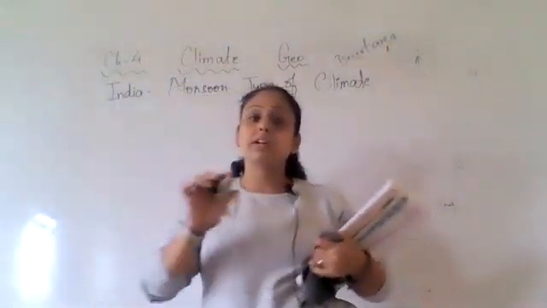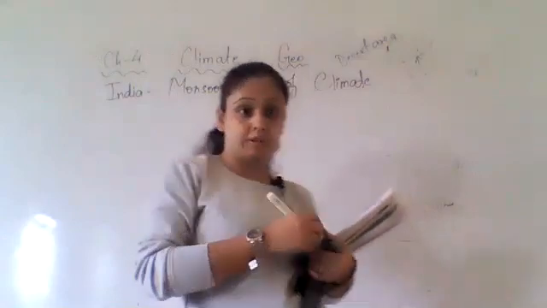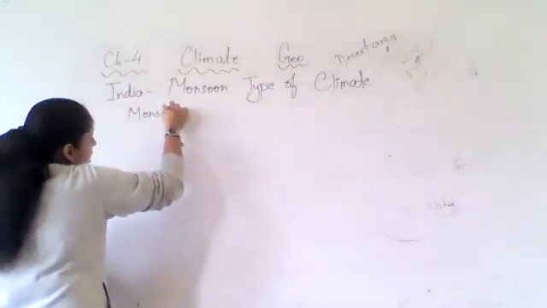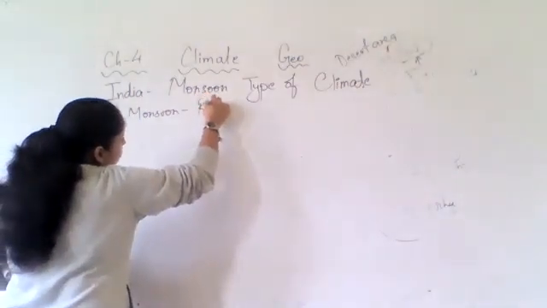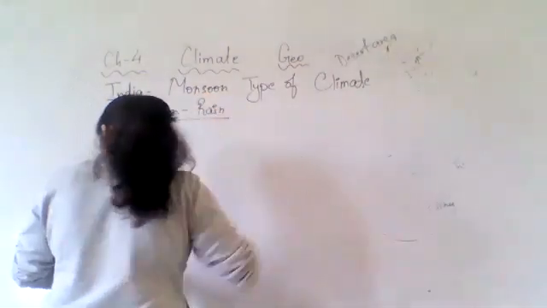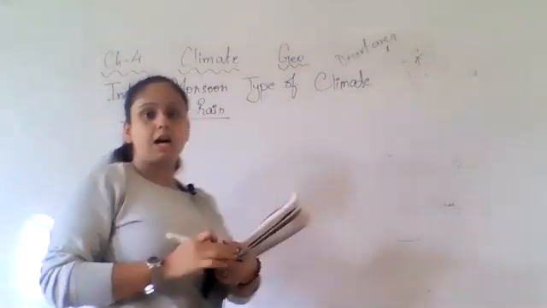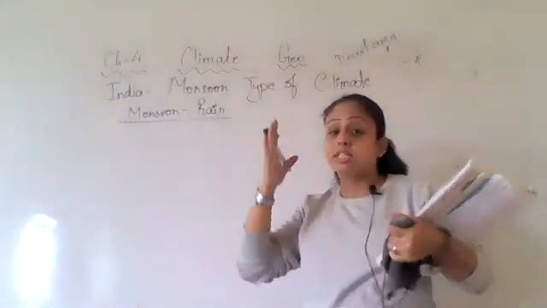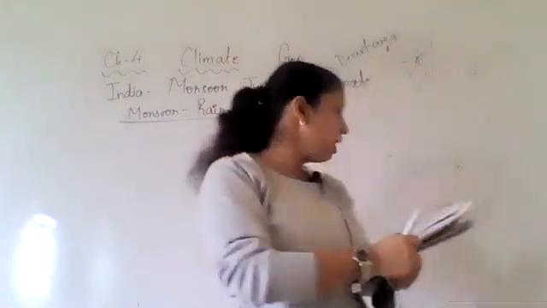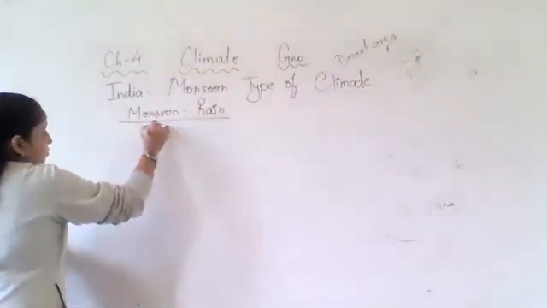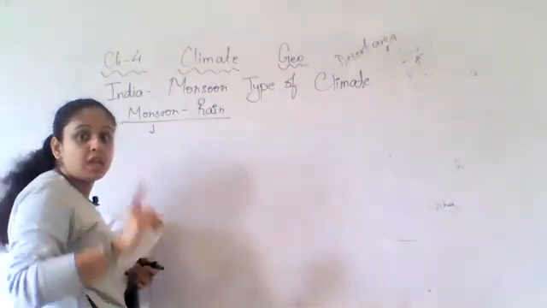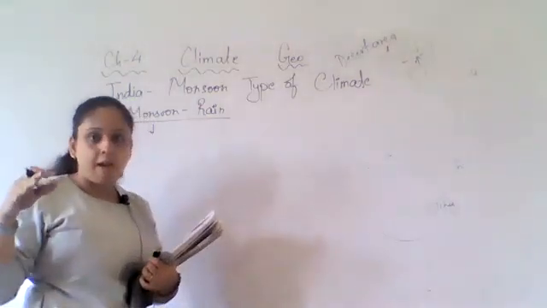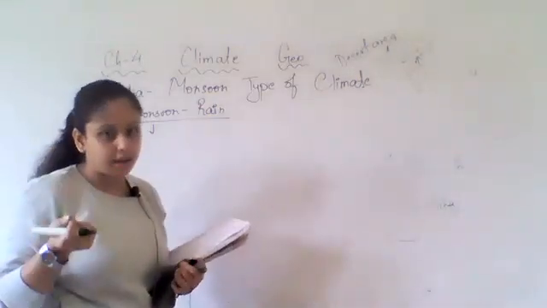We often relate monsoon with rain, but it is not basically only rain. If you see, the monsoon actually refers to a seasonal reversal in the wind direction. If we say monsoon, we generally think that it is rain, but it is not actually rain.